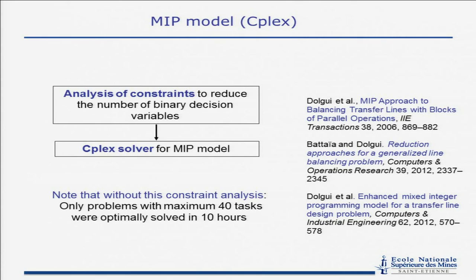Combining pre-processing by this analysis of constraints and intelligent modeling of this problem, we divide this calculation time by 100.